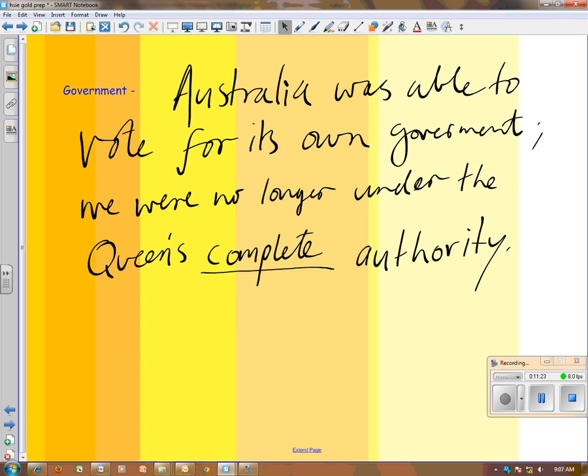Remember, the Queen is in a sense officially in charge of Australia. She can change the Prime Minister, but that is a limited power, and it can only occur in special situations. We have much more control over ourselves as a nation now than we did before.